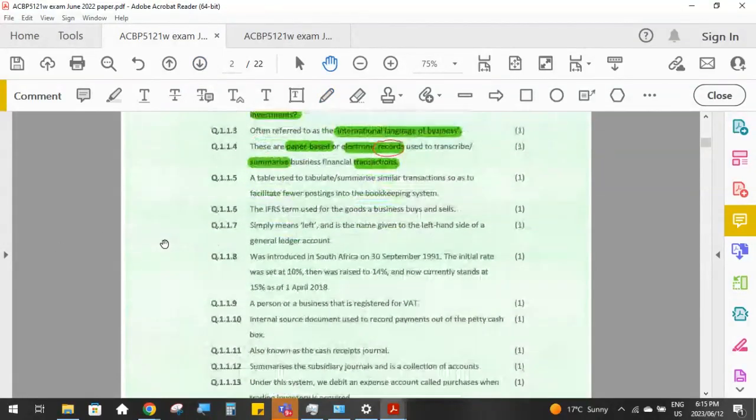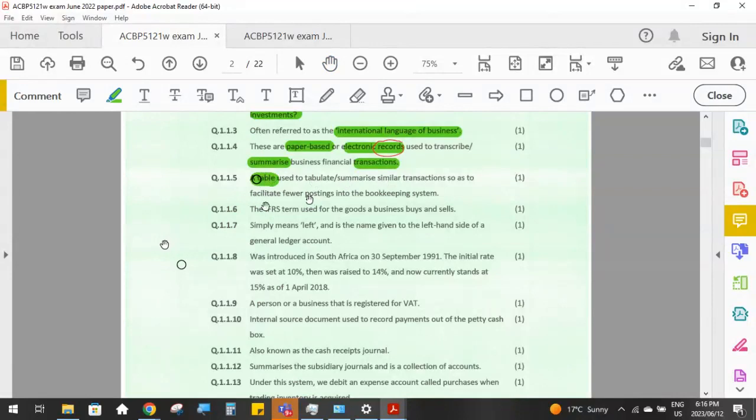Then our next one is a table used to summarize similar transactions so that we facilitate fewer postings into the bookkeeping system. So this is then going to be our next step in our bookkeeping cycle.